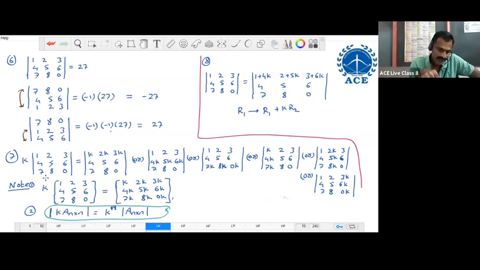So property numbers 6, 7, 8 are the same as the three elementary operations on a determinant. The first elementary operation changes the sign. The second elementary operation changes the value. Only the third operation doesn't change the value. That is why, while expanding higher order determinants, to make some elements zeros, we use this elementary operation.